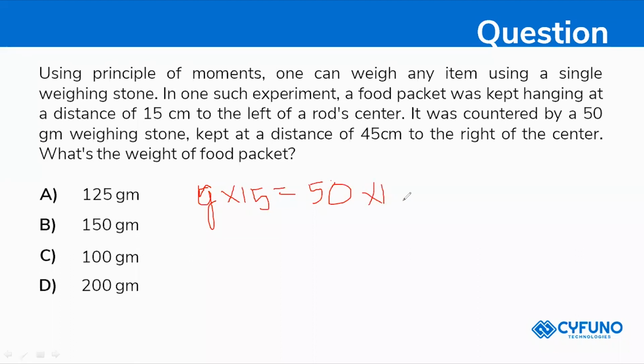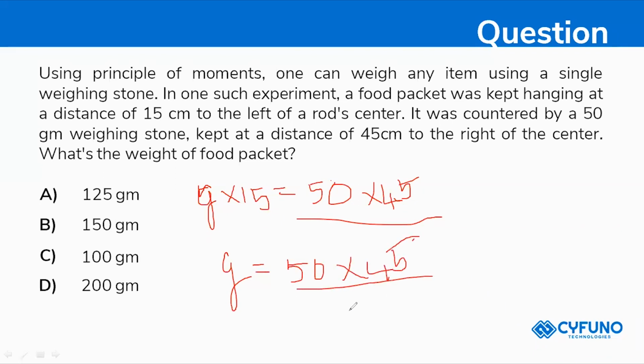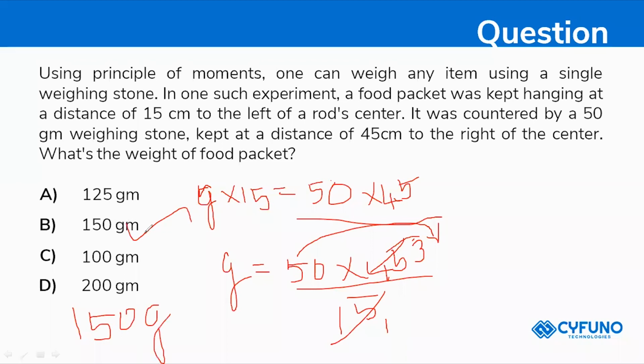So the weight is 50 into 45 divided by 15. 15 ones are 15 and 15 threes are 45, so 50 into 3 will be 150 grams. So 150 gram is the correct answer.